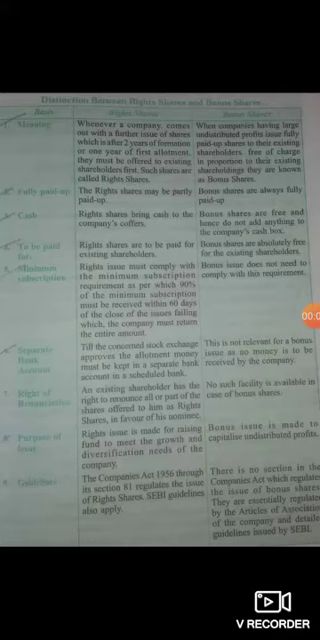Hello students. Today we are going to discuss the differences between right shares and bonus shares. Now first here it is written about the meaning. Now let us see the meaning of right shares.